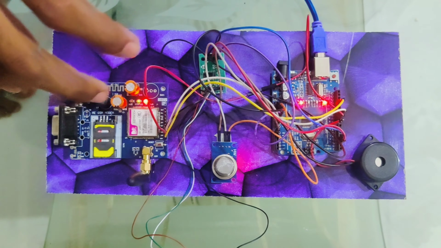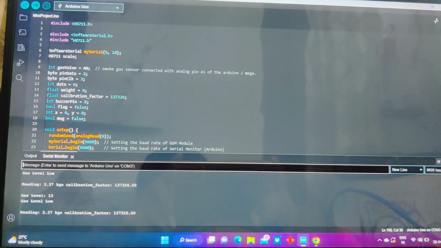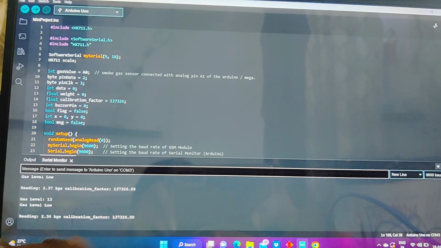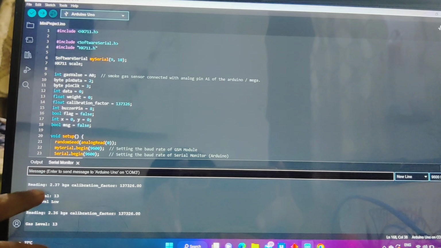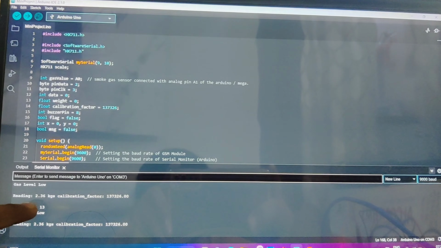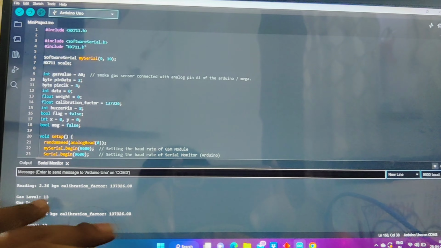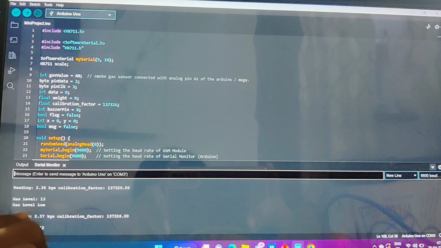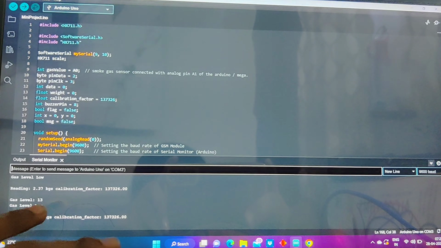So let's see the actual working of this project. Now the project will show the reading on the screen like this. Here is the reading of the load cell, which is nearly 2.36 kgs, and the gas level, which is nearly 13. It is low now, so that's why it is a normal level.